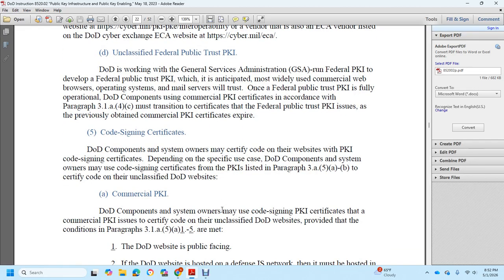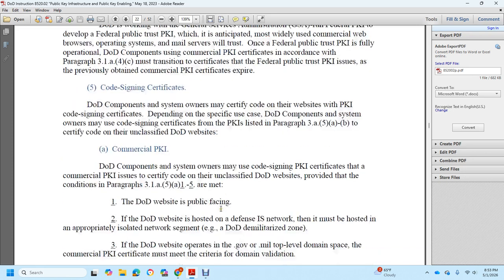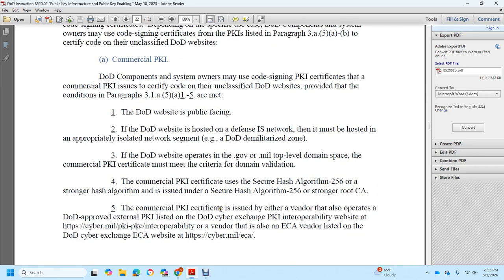Code signing certificates: DoD component system owners must certify code using a certificate from the PKI listed on the website, depending on the specific use of the key. DoD component system owners use a code signing certificate from the PKI listed in paragraph 3.a.5.a.b to certify code for an unclassified DoD website. Commercial PKI: DoD component system owners may use a code signing PKI certificate issued by a commercial PKI for unclassified DoD websites, provided conditions in paragraph 3.1.a.5.a.1 through 5 are met.